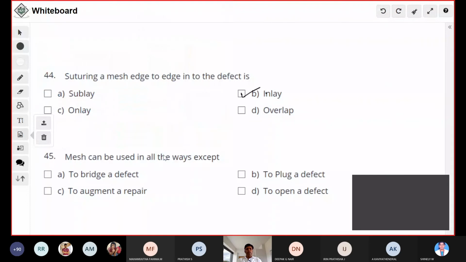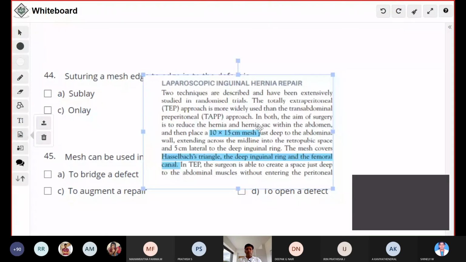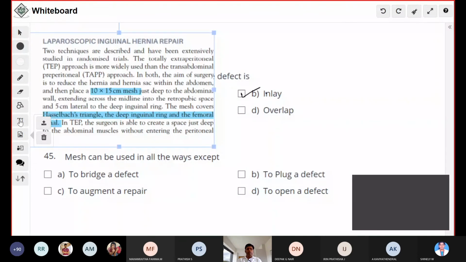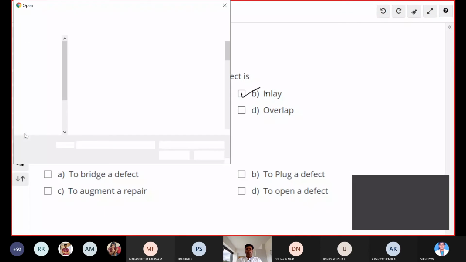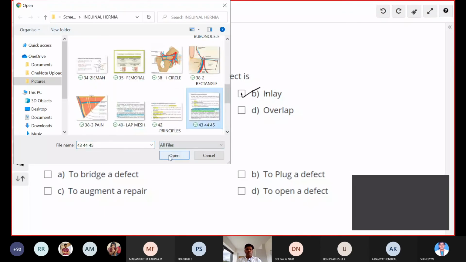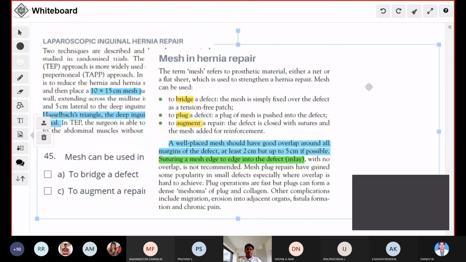The first option, okay, this we already discussed. So this is the answer for that question: to bridge the defect, to plug the defect, to augment a repair. And this is the answer for the next question, that is a well-placed mesh.